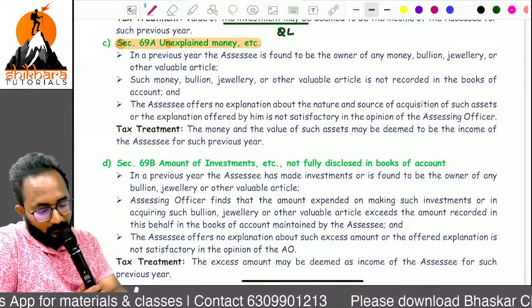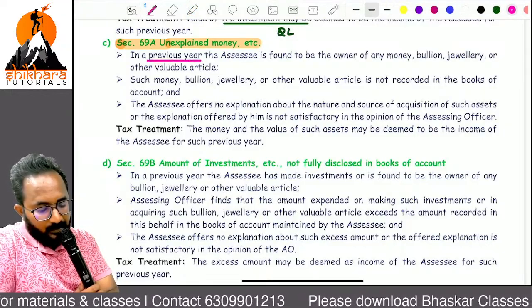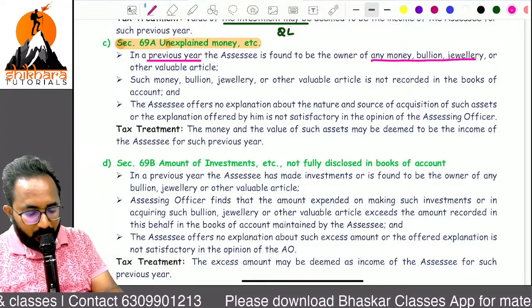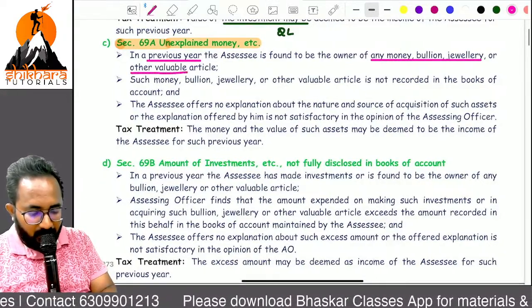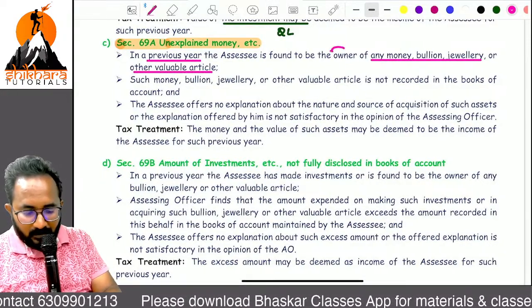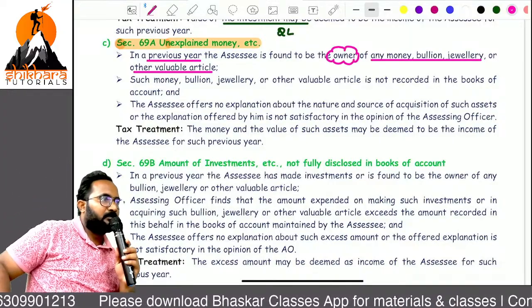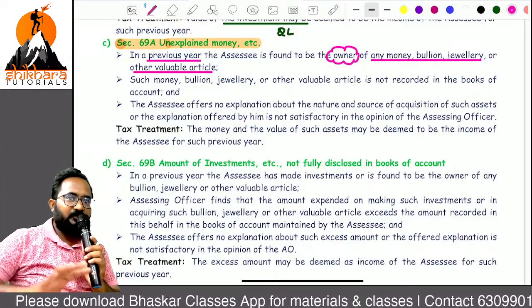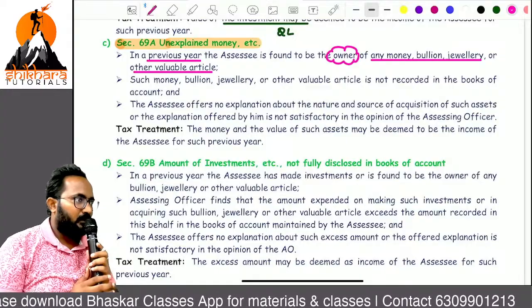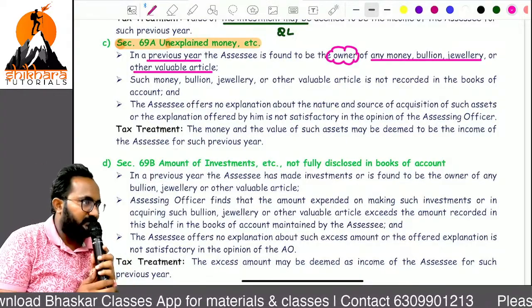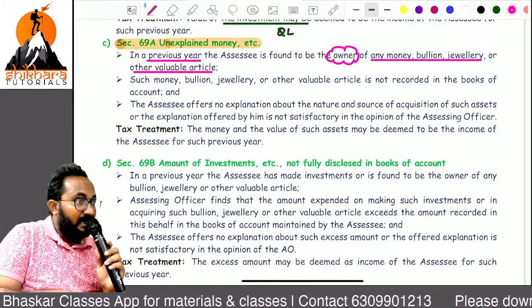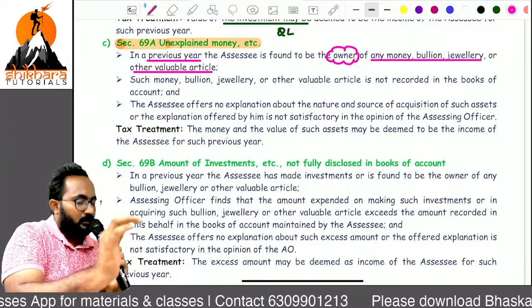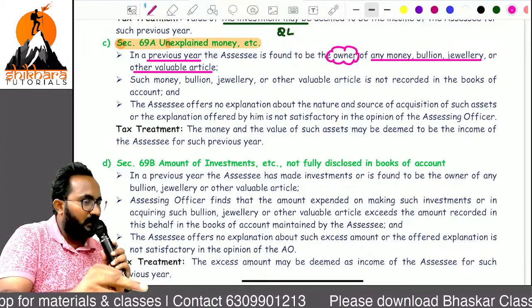During the previous year, yes ma, I am identified as the owner of some amount of money, bullion, jewelry, any other valuable article. Here I am not making any new investments, ma. I already made investments in the last years. For the last 5 years, every year I purchased gold. But I am not disclosing the gold in my return of income. But now AO has identified me as the owner of that gold, bullion, jewelry, any valuable articles.